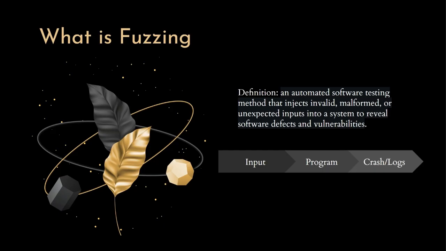The fact that it's so widely used is why defenses against fuzzing, like what I'm building in this project, are important to explore. The faster and more efficient a fuzzer is, the more code it can test and more bugs it'll find. So even a small slowdown can make a huge difference in the number of inputs a fuzzer can run in a fixed amount of time. That's where this project really starts to make sense.